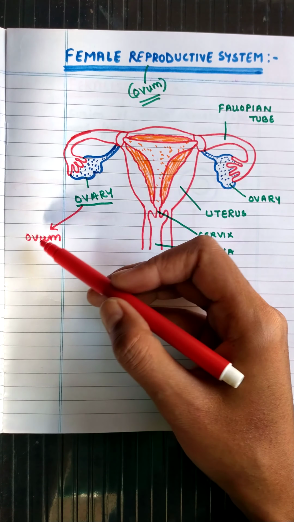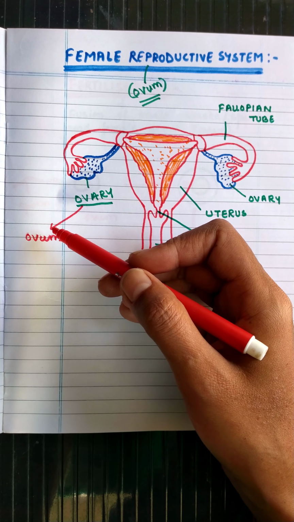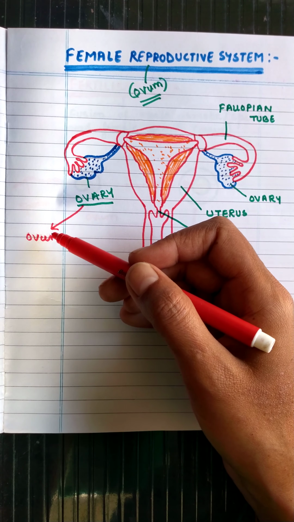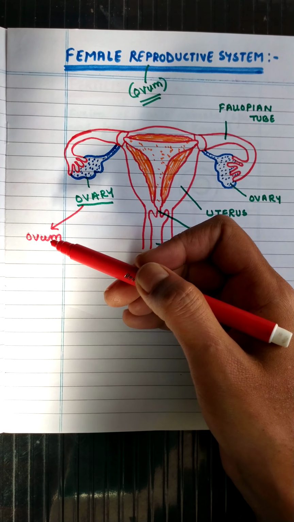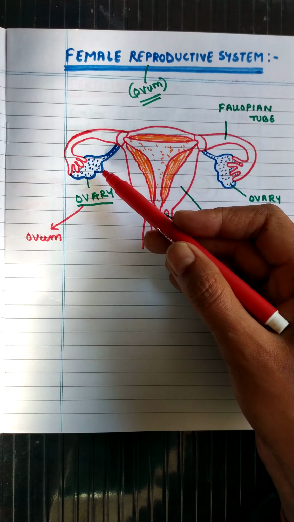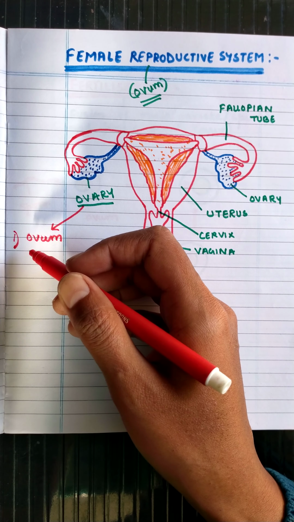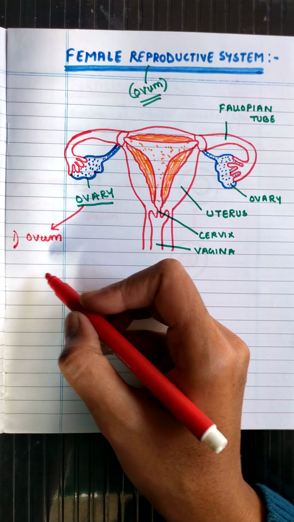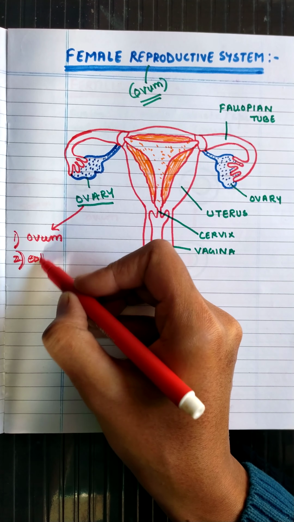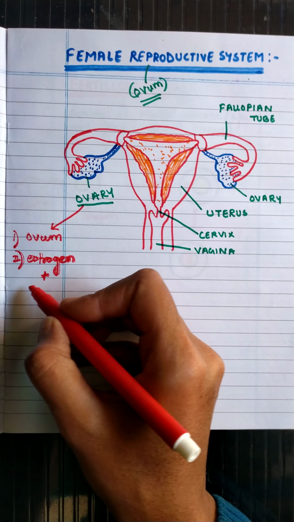The ovum is quite larger as compared to the sperm, because it also stores a little bit of food. It is immobile, it is not able to move like the sperms. The sperms have a tail for motion, but the ovum does not have any tail-like structure for motion. So the first function of the ovary is to produce the ovum, which is larger as well as single as compared to sperms. The second function of the ovary is to produce hormones like estrogen. The ovary secretes estrogen hormone as well as progesterone hormone.